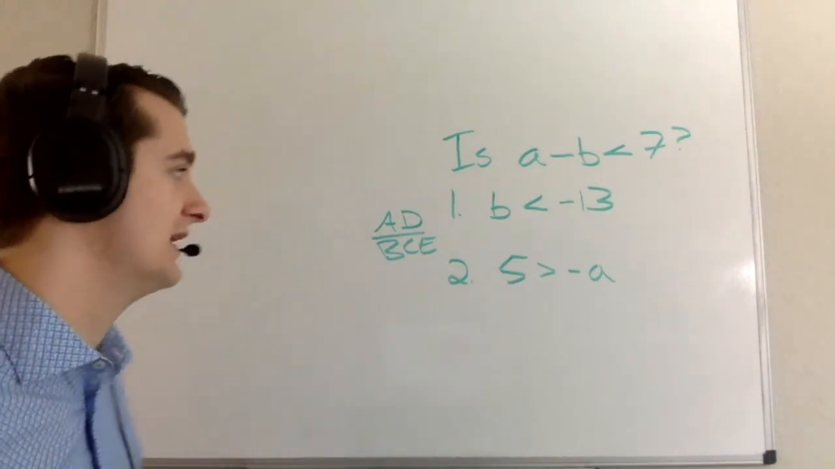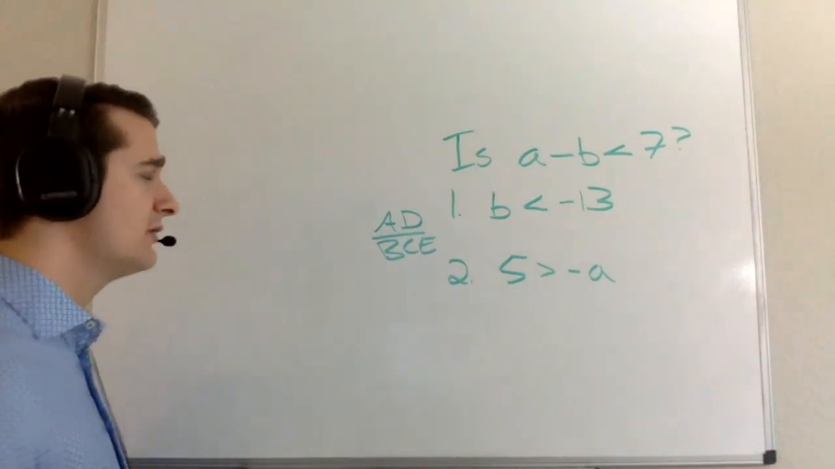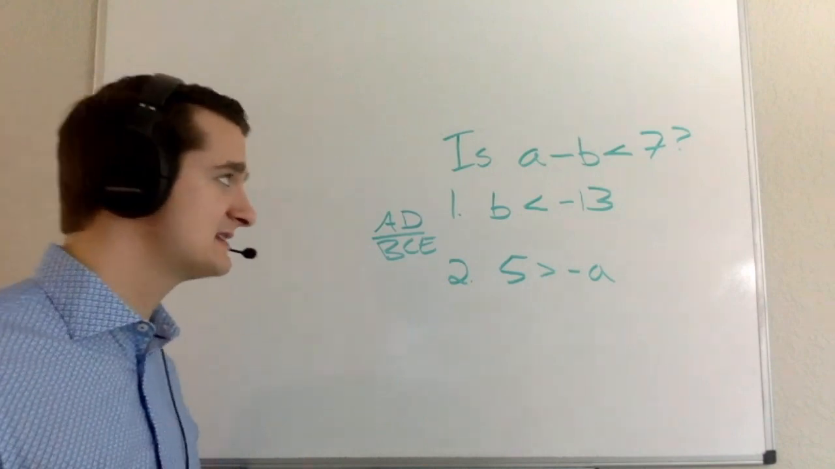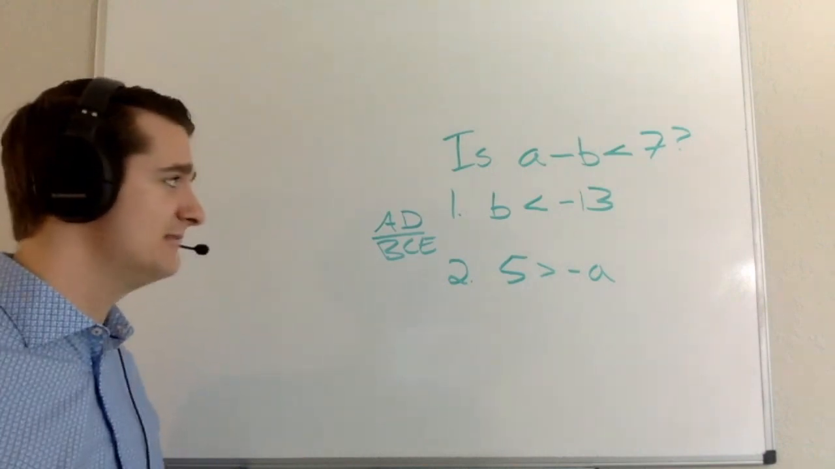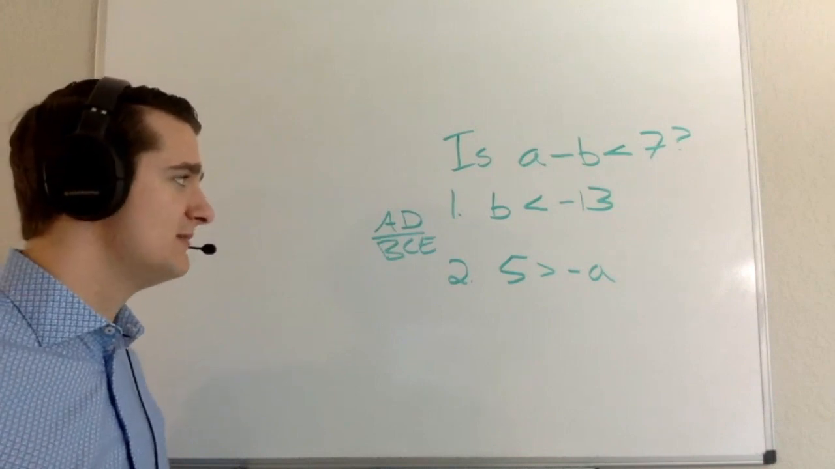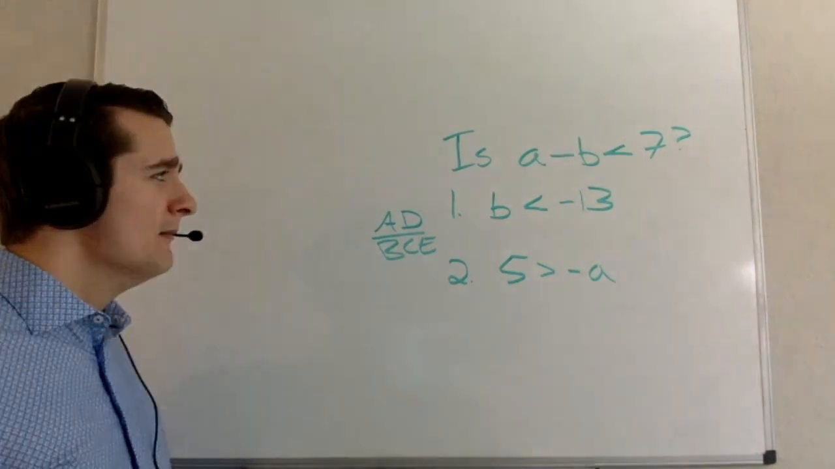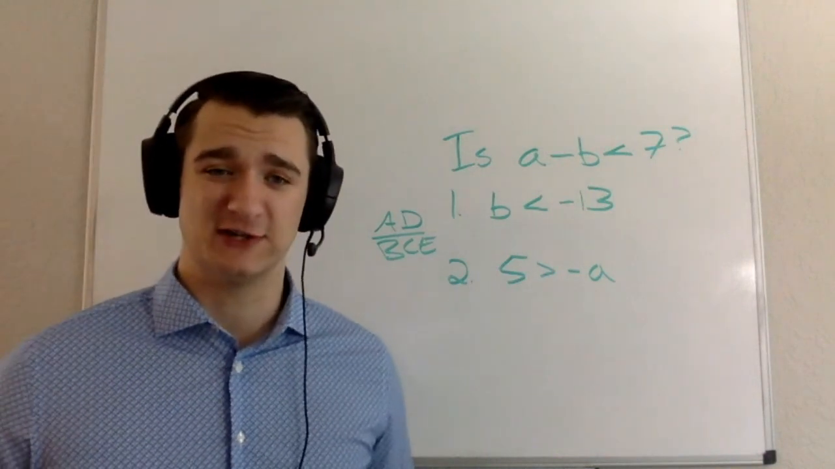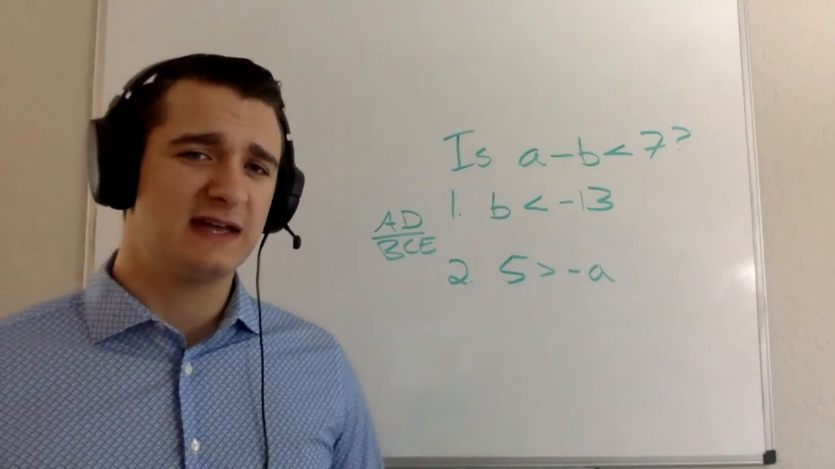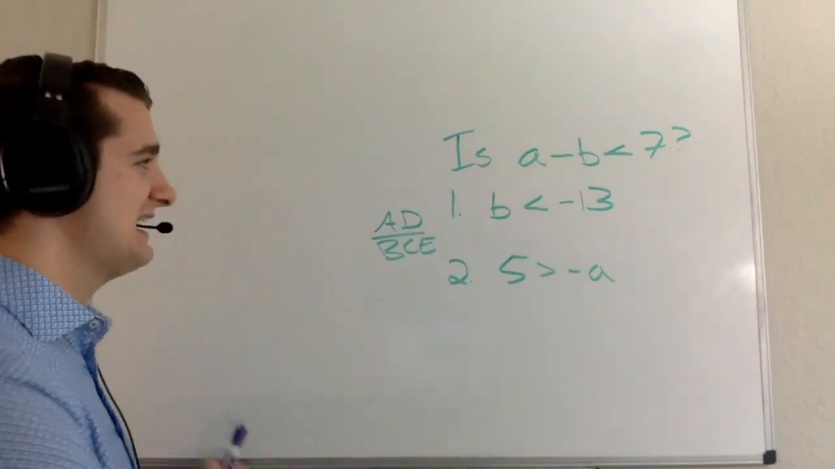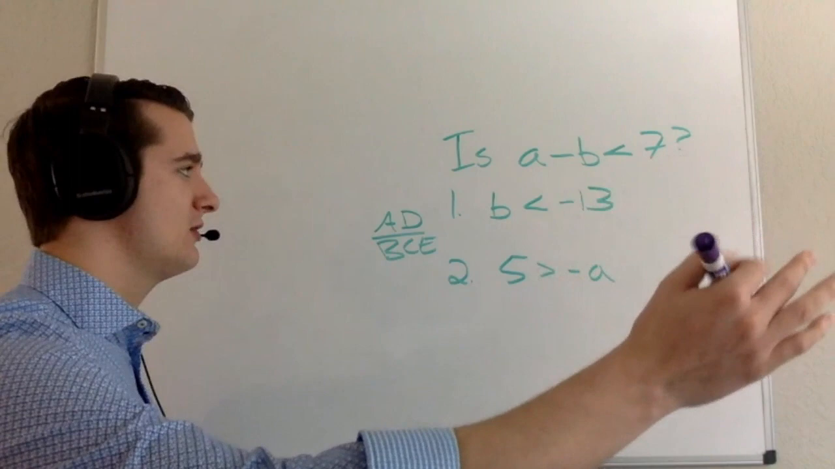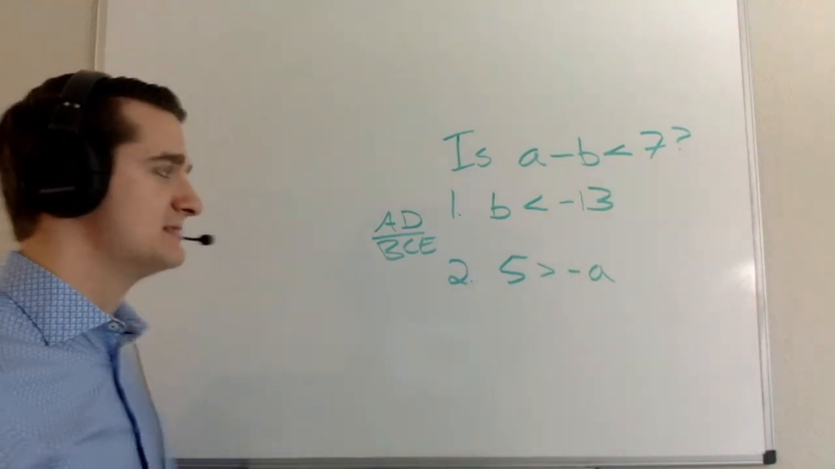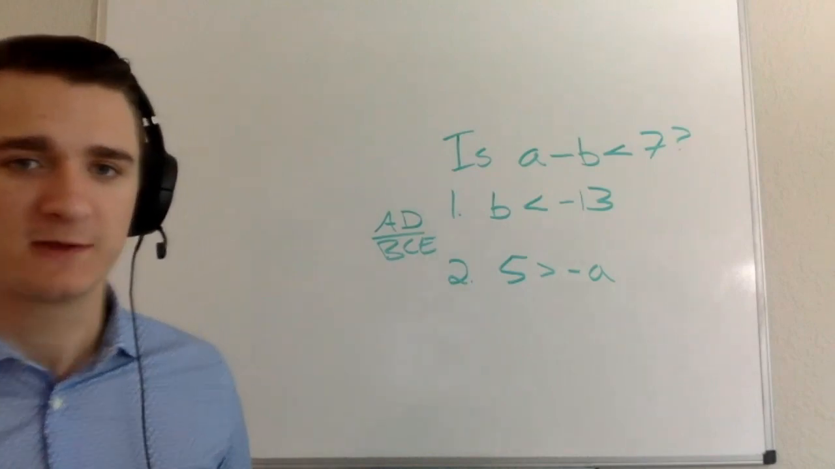But just with statement 1, when I look at it, the question is whether a minus b is less than 7. And what I know is that b is less than negative 13. But to be honest, first of all, that doesn't give me any information on a. Secondly, a could be really anything from all the way up to infinity, all the way down to negative infinity, right? In theory, a minus b could still be anywhere, right?